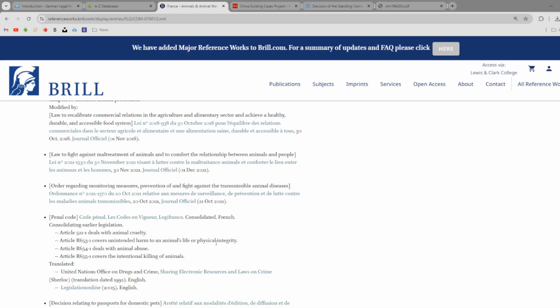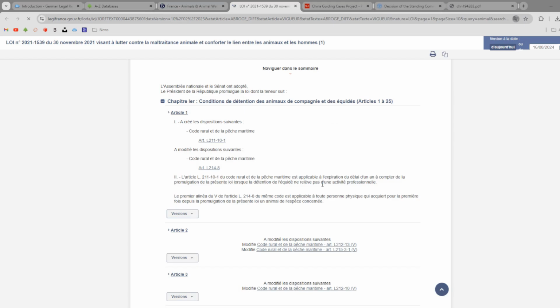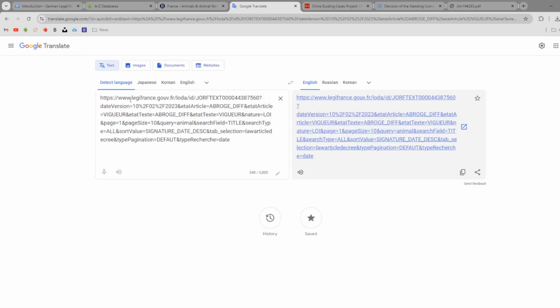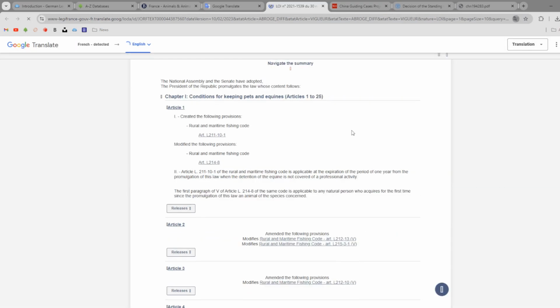Foreign Law Guide sometimes links to English translations of laws, though a lot of the time you'll just have to try plugging websites into Google Translate in order to generate a machine-translated version of the site.